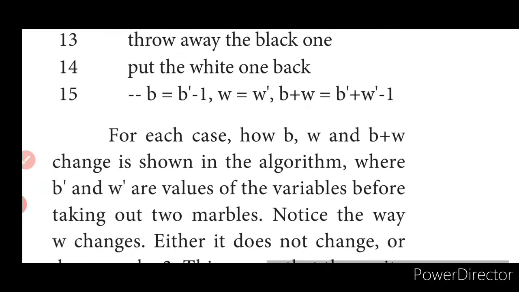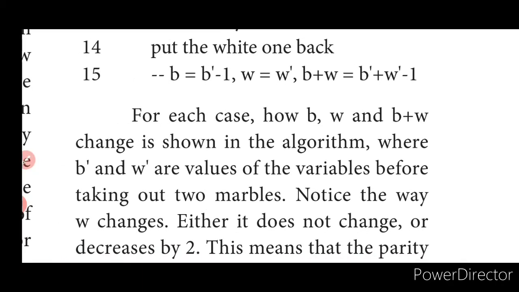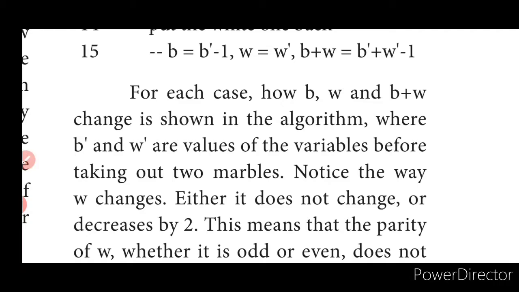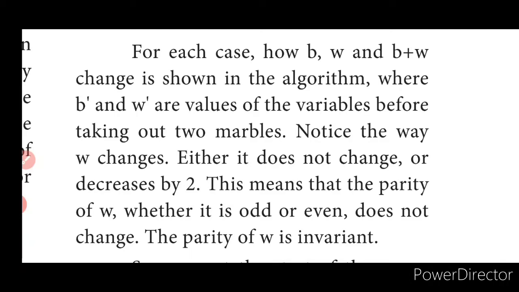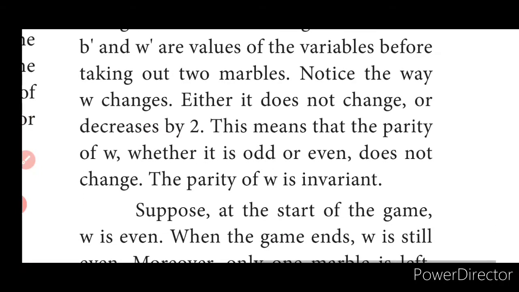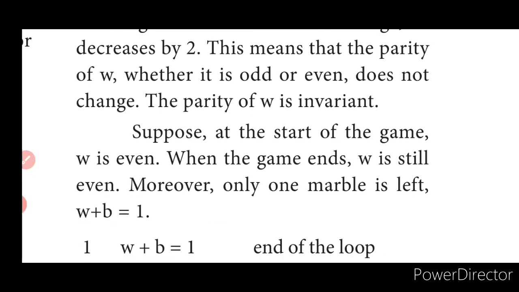For each case, how W and B plus W change is shown in the algorithm, where B and W are the values of the variables before taking out 2 marbles. Notice the way W changes. Either it does not change or decreases by 2. This means the parity of W, whether it is odd or even, does not change. The parity of W is invariant.